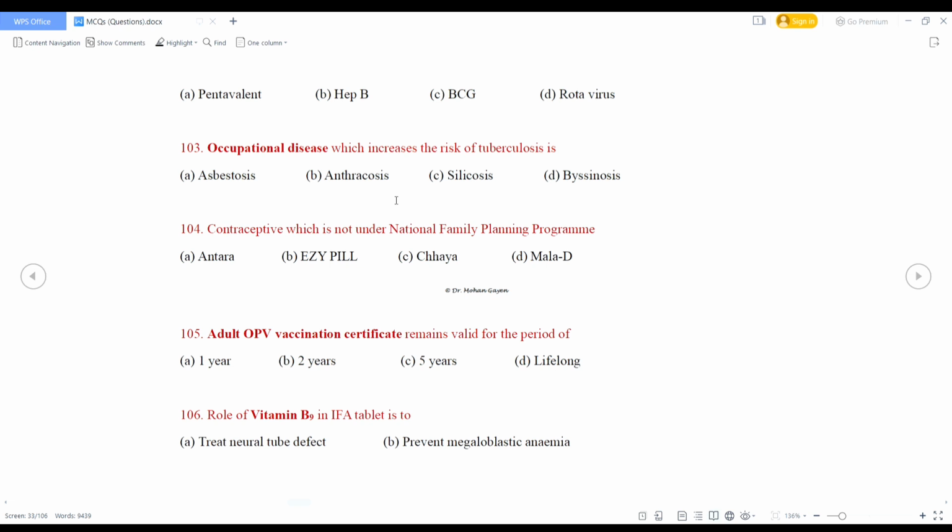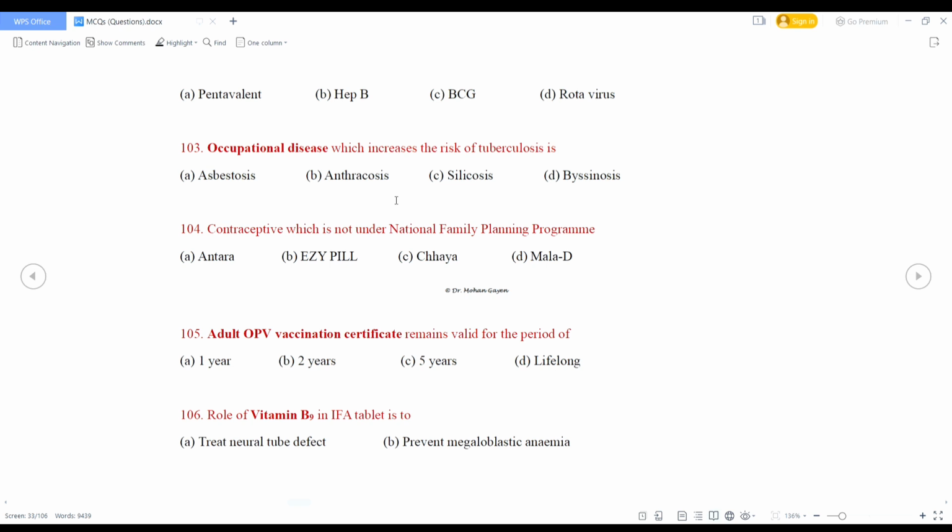Occupational disease which increases the risk of tuberculosis is asbestosis, anthracosis, silicosis, or byssinosis. So, which occupational disease increases the risk of tuberculosis? That is silicosis.